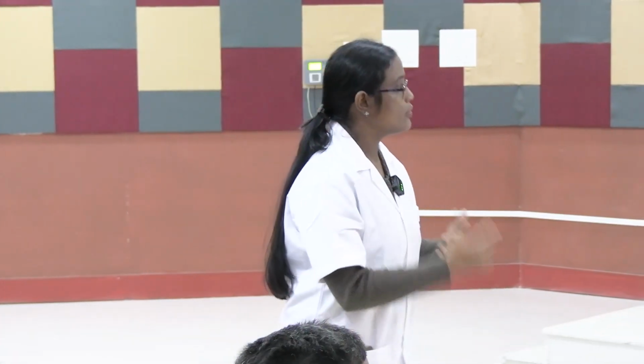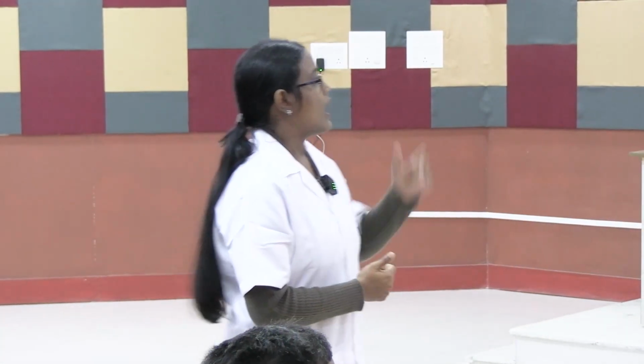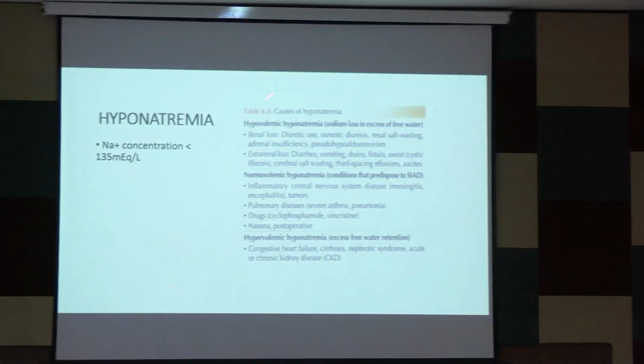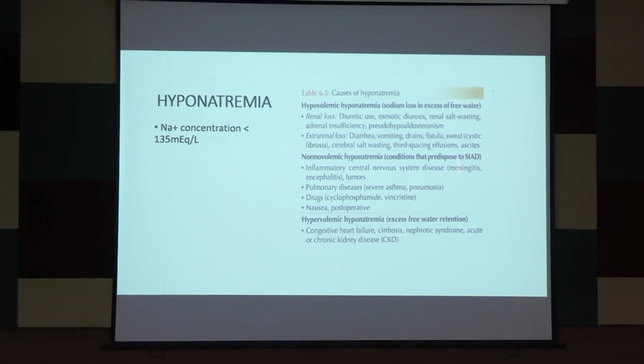Now before going into the causes, just keep one point in mind. Since sodium is an extracellular electrolyte, always sodium goes along with water. You cannot exclude water from sodium. So whenever you are considering sodium, you have to consider the fluid part also. Okay. So considering the fluid or water part, the hyponatremia may be of 3 types. Okay, 3 types: hypovolemic hyponatremia, normovolemic and hypervolemic.